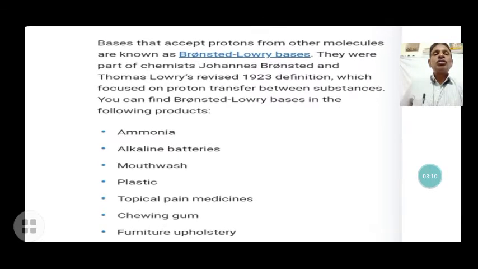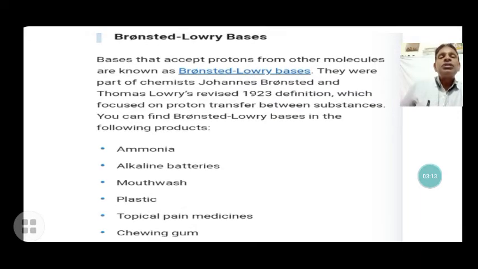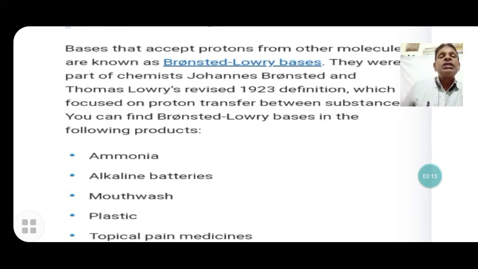Now, according to Bronsted-Lowry, bases are species that accept protons from other molecules. The species or substances that accept protons from other substances are known as Bronsted-Lowry bases. Johannes Bronsted and Thomas Lowry revised the definition in 1923, which focuses on proton transfer between substances.